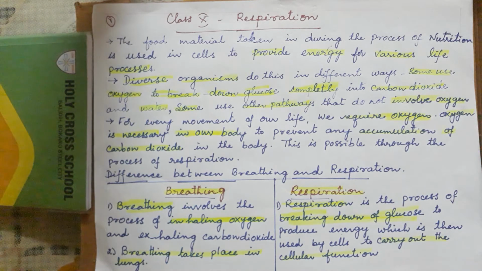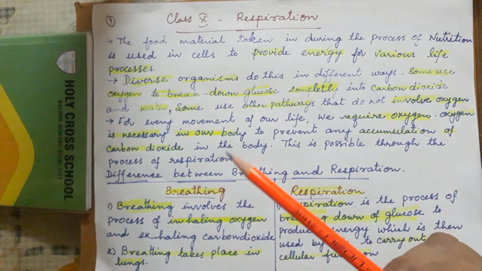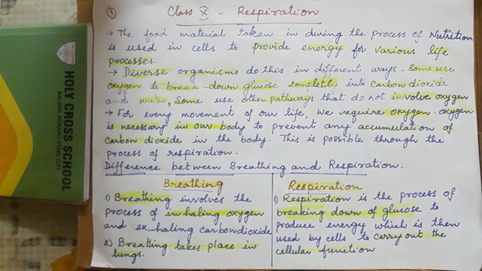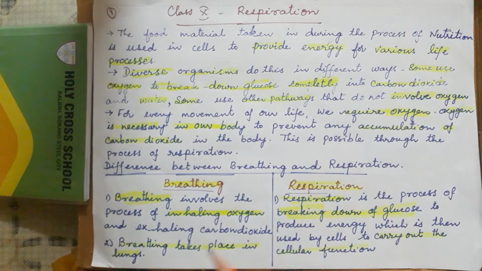Oxygen will be taken in, and in the lungs an exchange of gases will take place. During the exchange of gases, oxygen is taken inside the body, and carbon dioxide from the cells and tissues comes to the lungs and is given out. Breathing is a simple mechanical process. There are no chemical reactions in breathing.